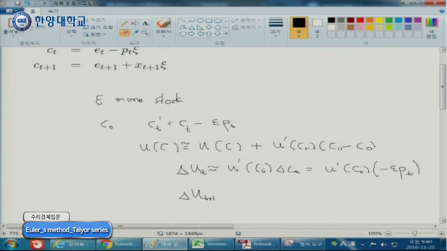This is fine. So your consumption today, new consumption today, and then your new consumption T.